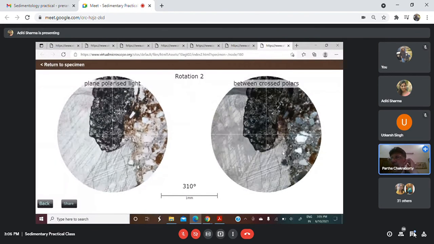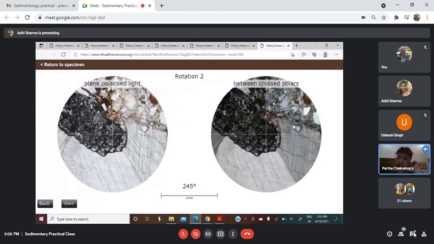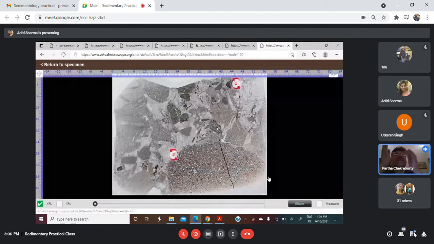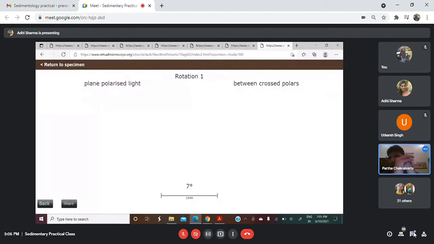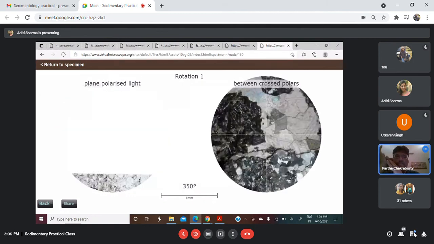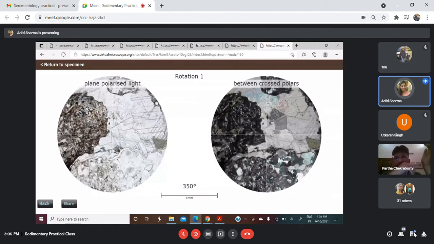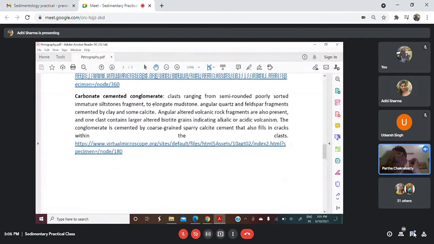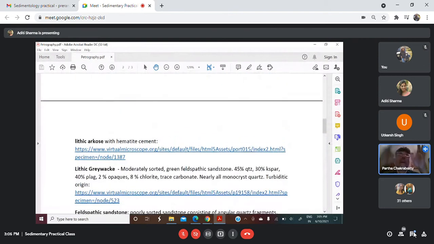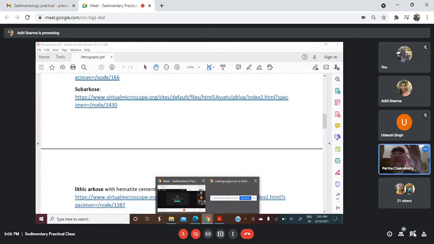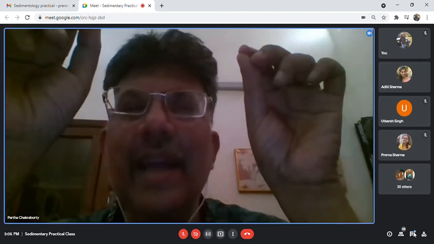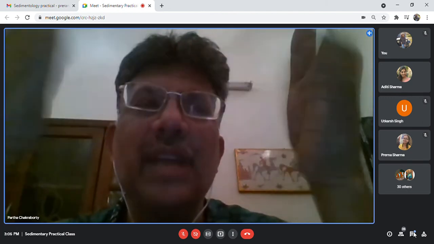We'll try to show you next week some more thin section photographs from the slides in our possession. There I possibly will be able to describe it in a better way. Sir, I think it is not there. Okay, so one lithic wacke and one arkose. These two will upload the 2 photographs in the Google Classroom, and they will describe them and upload their description in the Google Classroom.